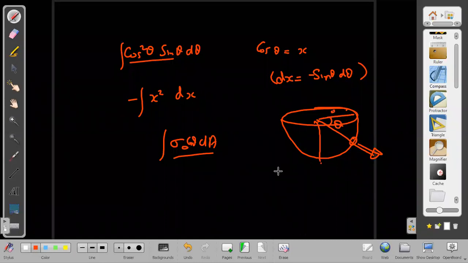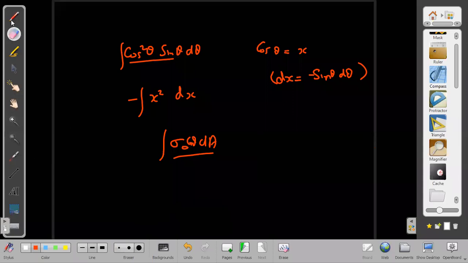0 to pi by 2. What is this theta here? If I take this angle theta as obtuse, more than 90, then for obtuse, what does it become? Negative. Can the mass be negative? No, sir.